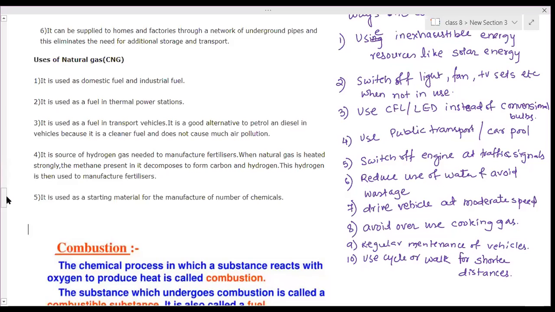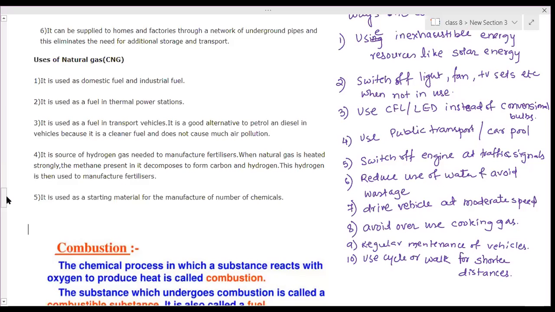Cooking gas also, when we burn it with the help of a lighter or matchstick, it starts producing a flame. Over that flame, heat is produced, so we use that heat energy to cook food. Even in thermal power plants, coal or natural gas is burnt, and a large amount of heat is produced.